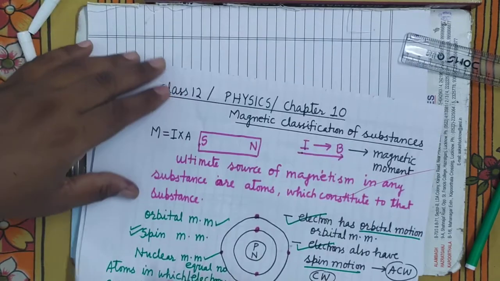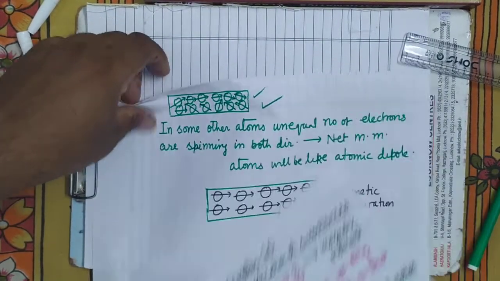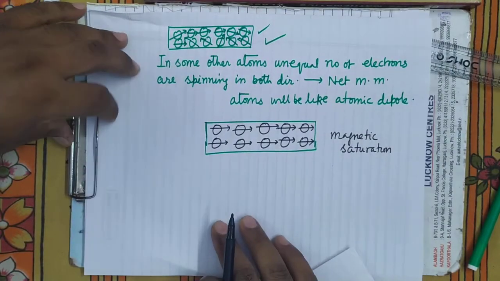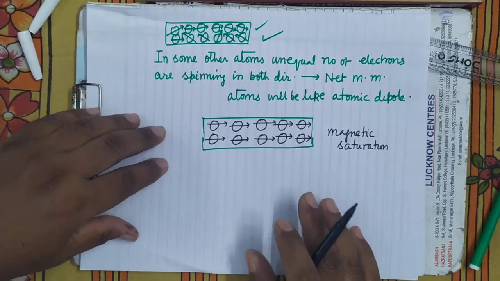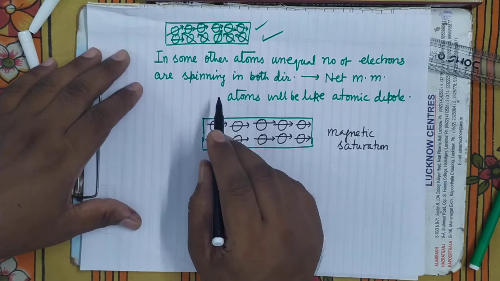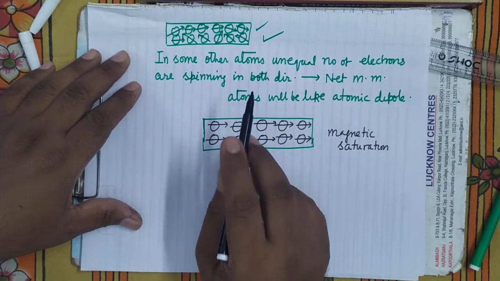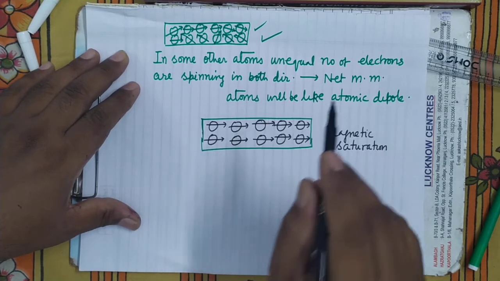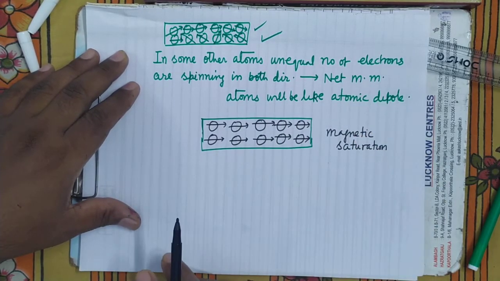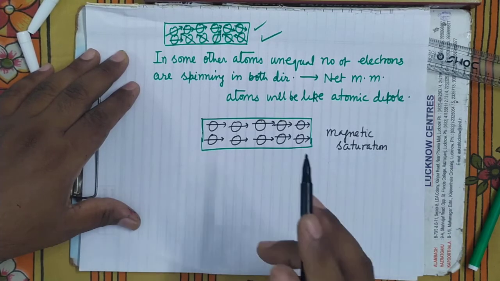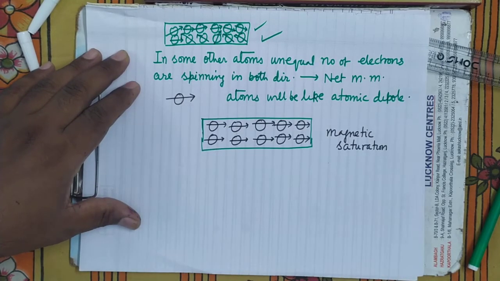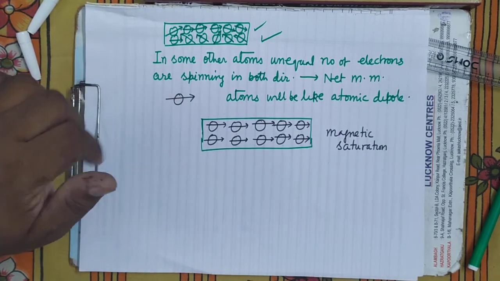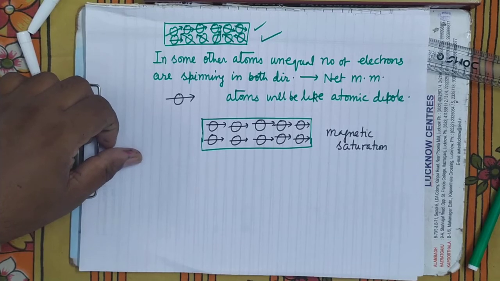There are some other types of atoms in which an unequal number of electrons are spinning in both directions. When an unequal number of electrons are spinning in both directions, what will happen? Here the net spin magnetic moment will not be zero. There will be a significant magnetic moment because of the spin motion, and then such atoms will behave like an atomic dipole, which we represent like this. This arrow shows the direction of their magnetic moment.